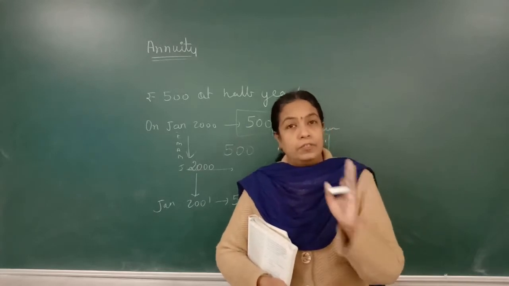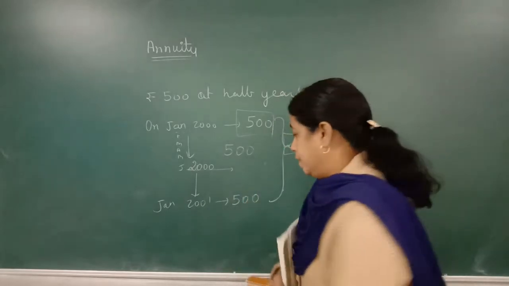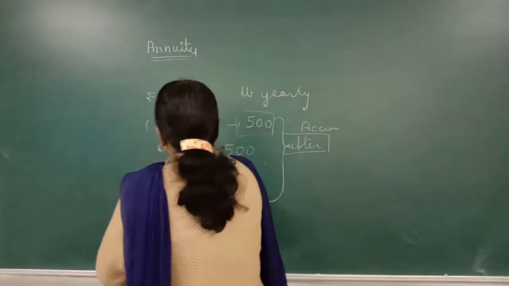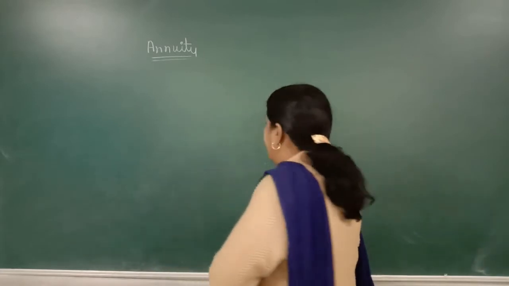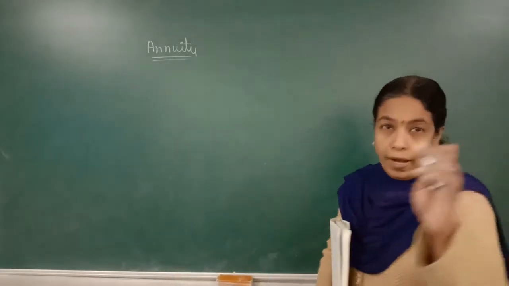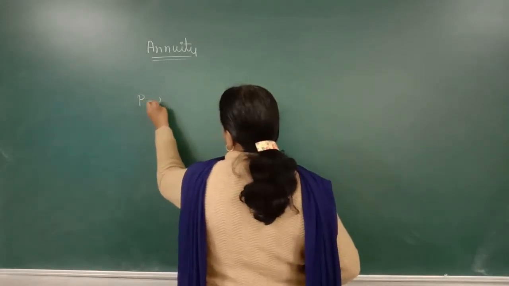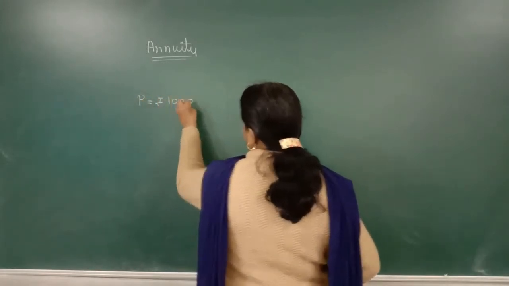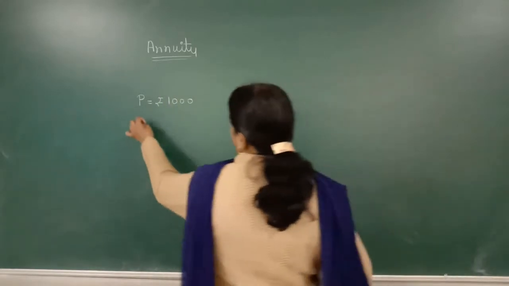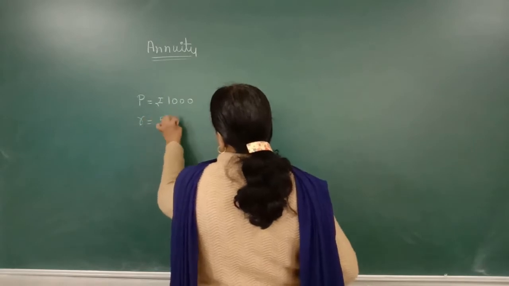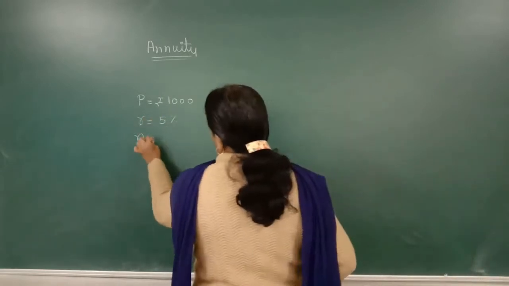What is the major difference between simple interest and compound interest? Now see, why is compound interest always greater than simple interest? One example we will take. Suppose P is rupees 1000, that is the principal invested is rupees 1000. Rate of interest is 5% and N is equal to 3 years.